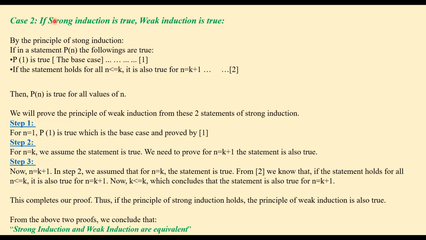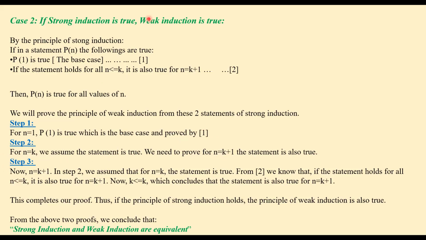So we are assuming now that strong induction is true, and from that we're going to prove that weak induction is also true. So in step 1, we take n equal to 1. We know that P of 1 is true, which is the base case and proved, no doubt. In step 2, we assume n equal to k, so we assume this statement is true. We need to prove n equal to k plus 1 is also true.